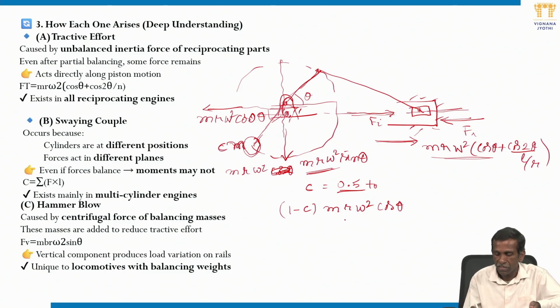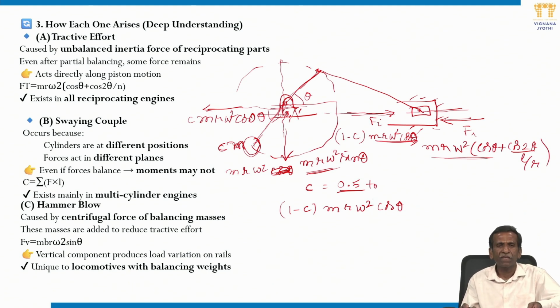That is (1 minus c) m r omega square cos theta, because C m times r omega square cos theta is balanced in this direction, and the remaining unbalanced is 1 minus c. If you deduct from the total m r omega square cos theta, then (1 minus c) m r omega square cos theta is unbalanced in the horizontal direction. This leads to tractive effect.